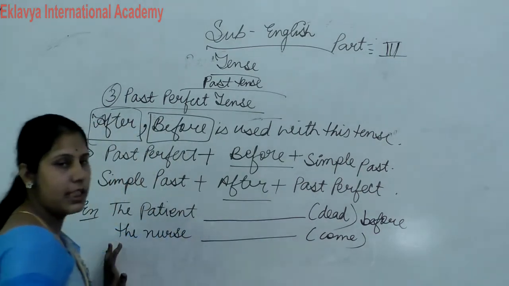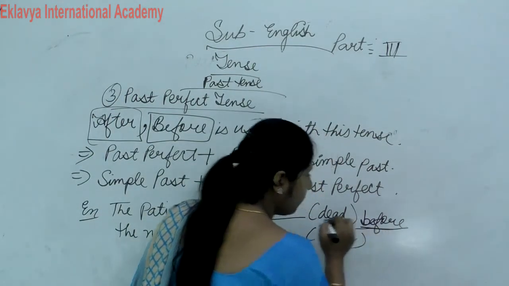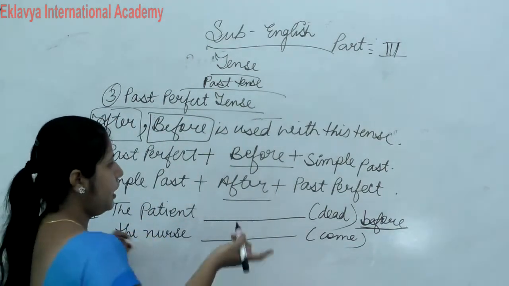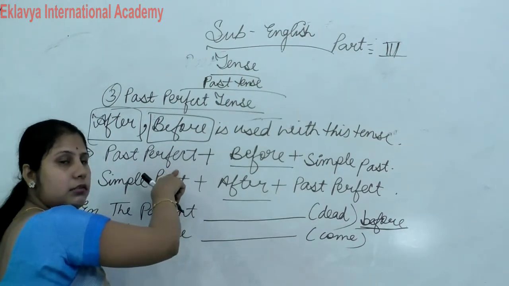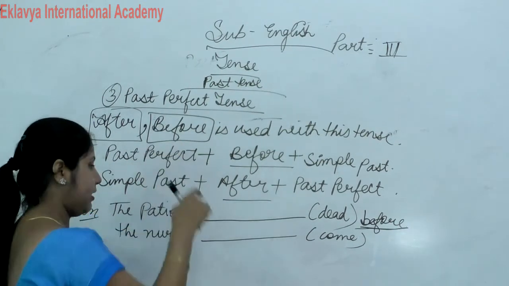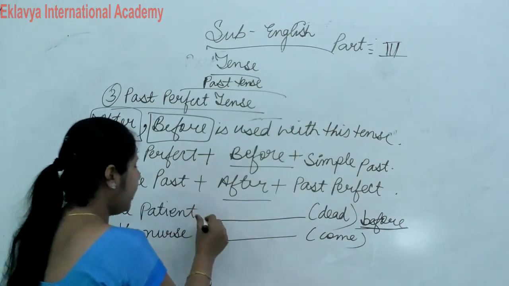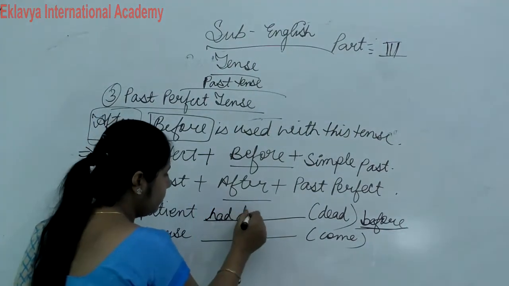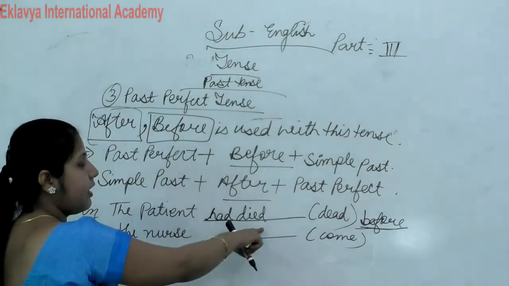Clear? Now see the example. Here what come? Before is here, and what is the structure? Before से पहले क्या आएगा? Past perfect. What is the past perfect of dead? The patient had died. The patient had died.